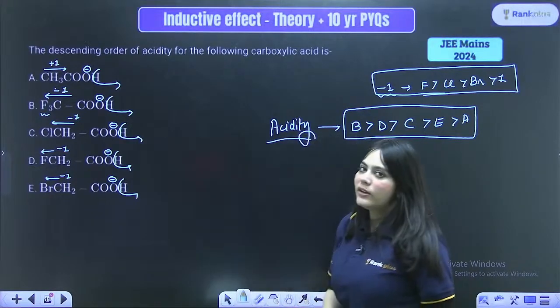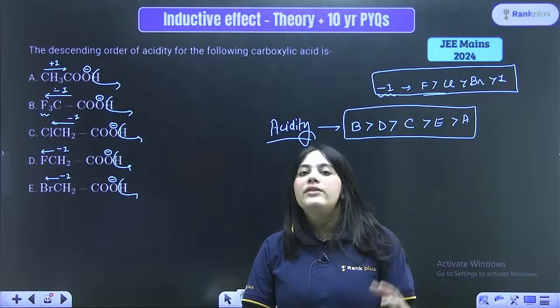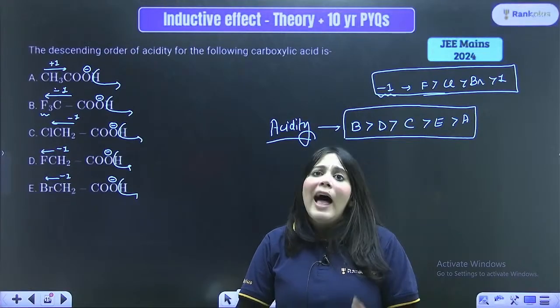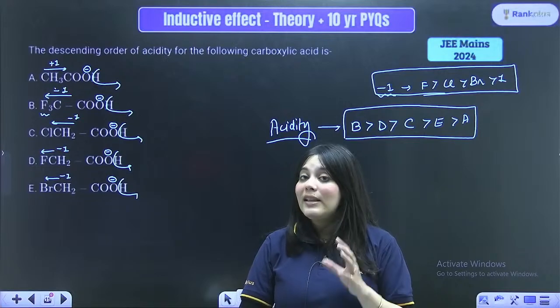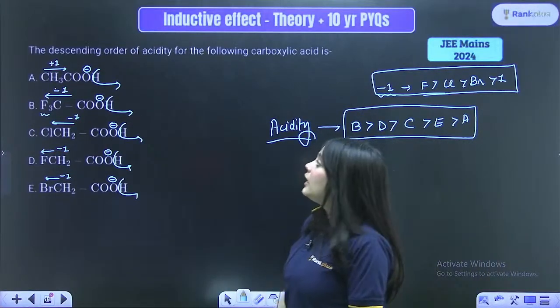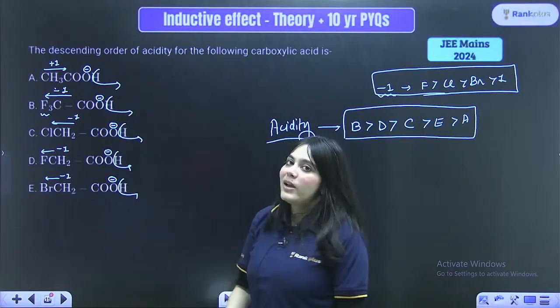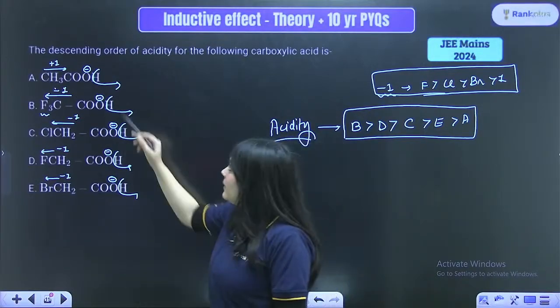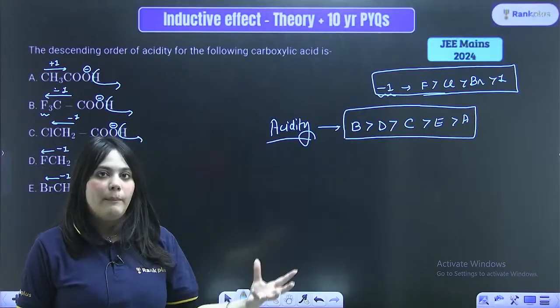Why is this the acidity order? Acidity means the compound which easily gives away H plus. Now ma'am, how will I know which compound will easily give away H plus? I have to look at the stability of the anions left behind after the H plus has left. The more stable the anion, the more acidic the compound.